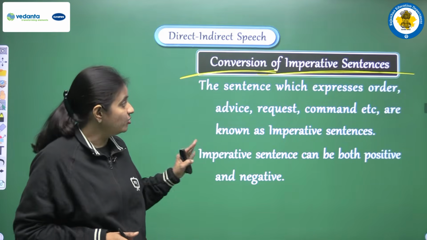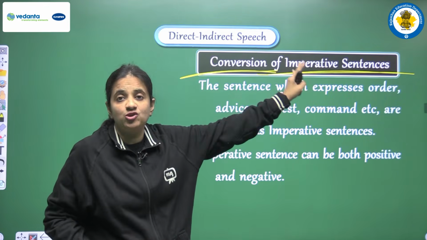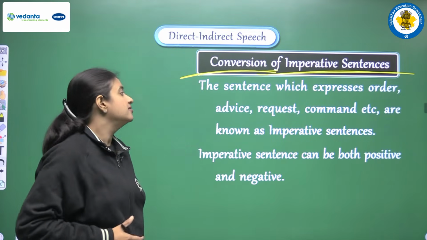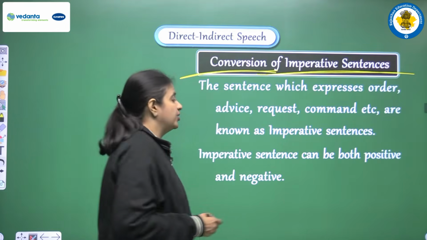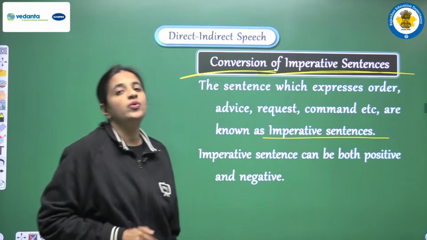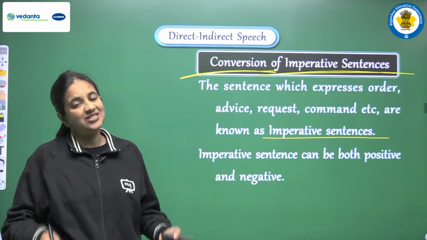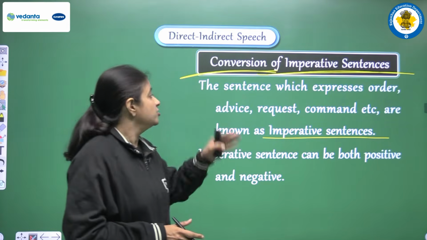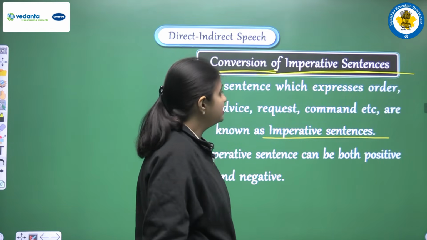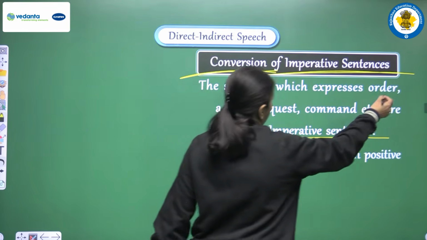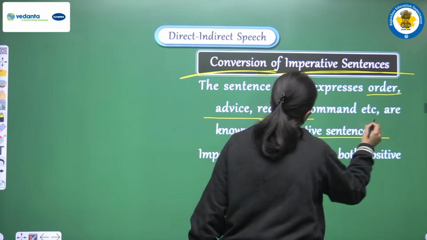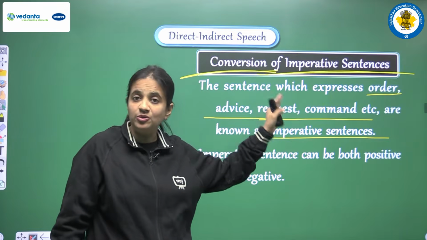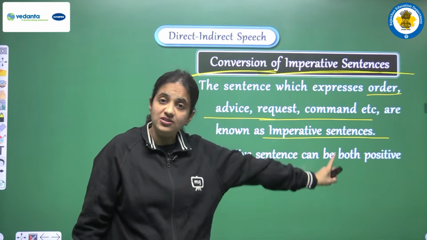First of all, let's try to understand what an imperative sentence actually means. The sentence which expresses order, advice, request, command, etc. is known as an imperative sentence. So first we have a small definition, or a small introduction, of the imperative sentence: what kind of sentences are known as imperative sentences. All these sentences have the meaning of order, advice, request or command. It means the sentence will express such a kind of mood, such a kind of emotion. Those sentences are known as imperative sentences.